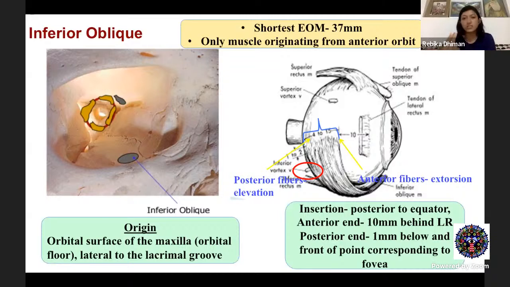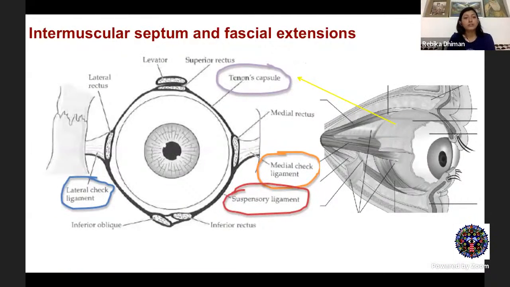We hook the muscle, we disinsert it, and later on, because the muscle is going to come anteriorly, it will never go back. Unlike the recti, where you hook the muscle, you first pass the sutures, and then you have to disinsert. Because if the recti slip, they will immediately retract posteriorly towards the orbital apex, which is their origin.